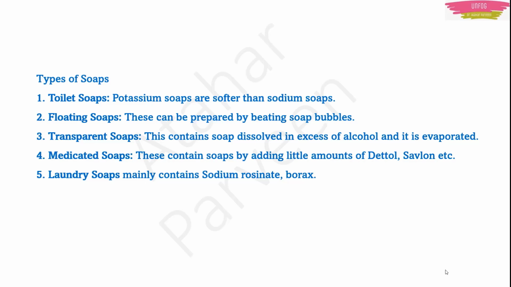The next type of soaps are floating soaps. They can be prepared by beating soap bubbles, and that's the reason why they are named floating soaps. They are very light, not heavy like other soaps. Next are transparent soaps. These contain soaps dissolved in excess alcohol, and then that alcohol is evaporated. That's why these soaps are transparent. You can see in advertisements that there are many transparent soaps in the market nowadays.